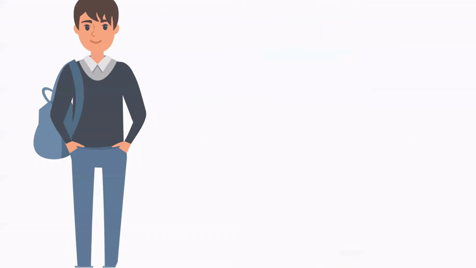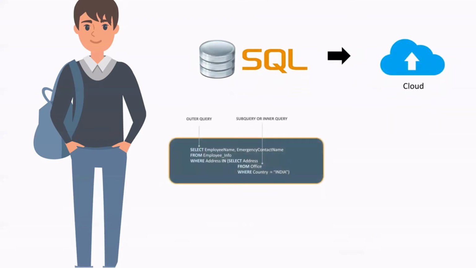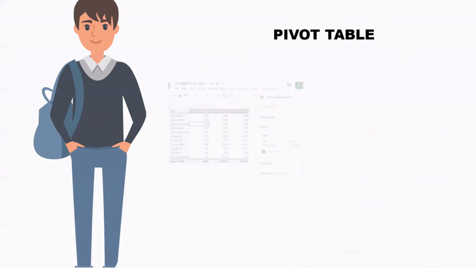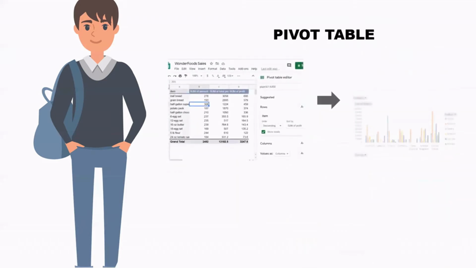In his company, they usually go for SQL because all the data is stored in the cloud and retrieving data via SQL is usually easier. Another technique used by them is by creating a pivot table in Google Sheets to analyze the data.